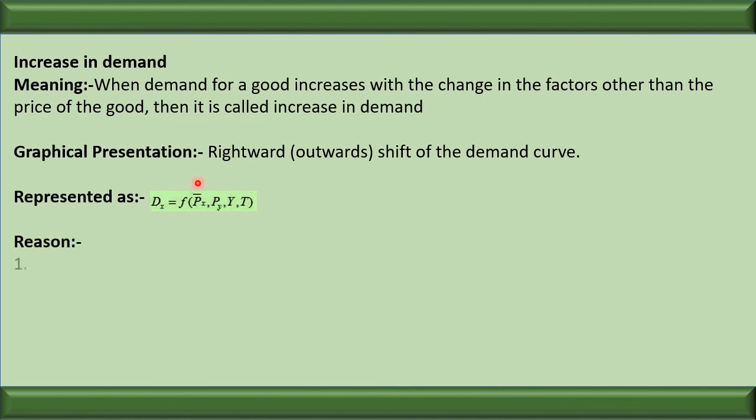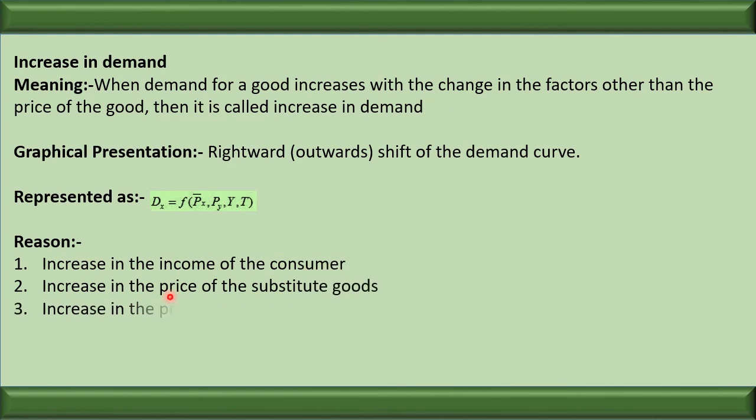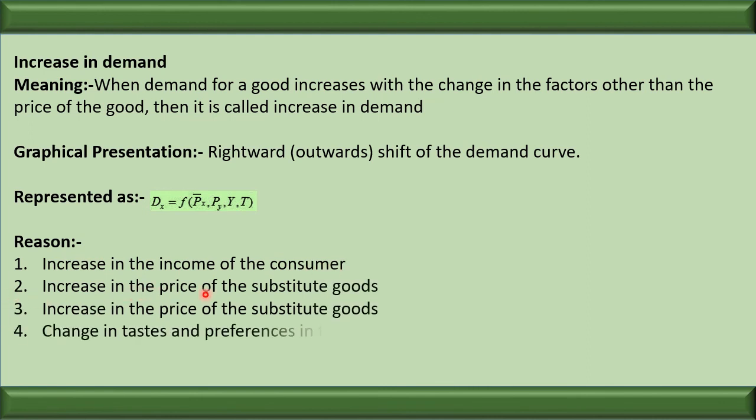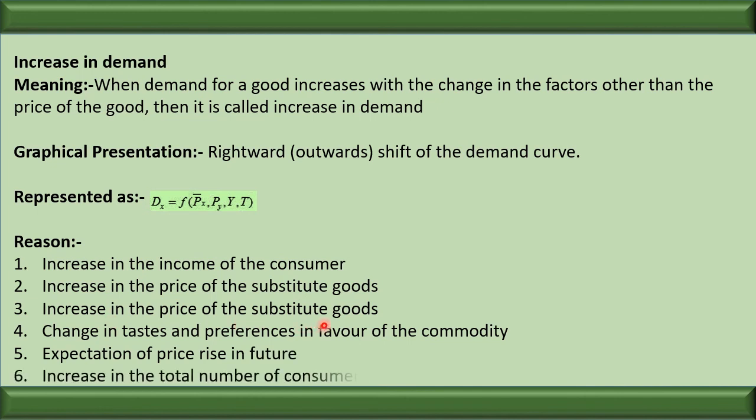Let us see the reasons. The first reason is increase in income of the consumer. Second is increase in price of the substitute goods. Change in taste and preference, expectation of rise in price in the future, increase in the total number of consumers. These are the factors behind the increase in demand.